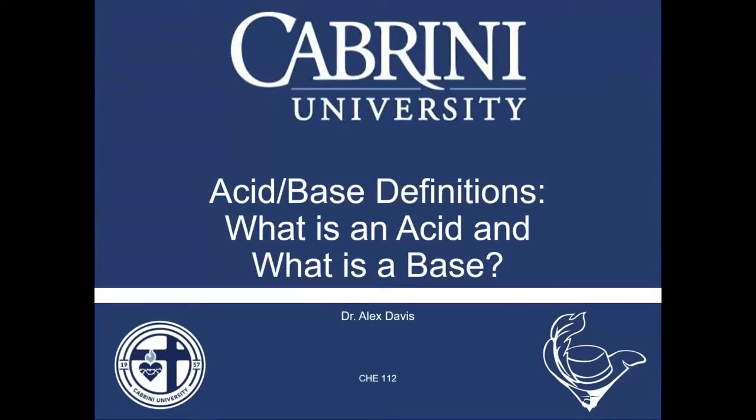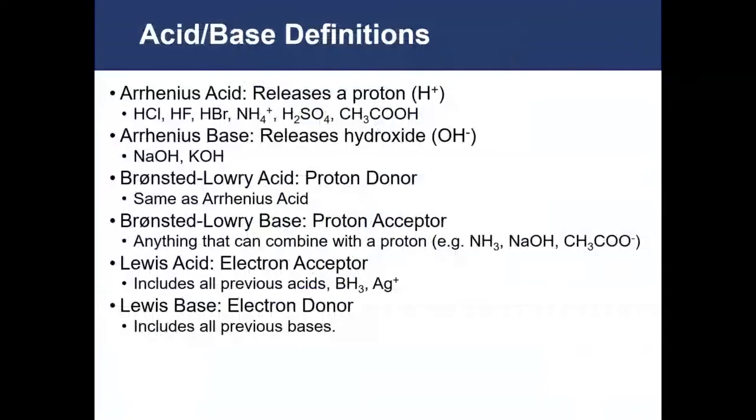In this video, we'll be discussing some of the various definitions that have been used for acids and bases. Historically, there have been three primary definitions for acids and bases. The first was proposed by Svante Arrhenius, and his definition is known as the Arrhenius acid-base definition.